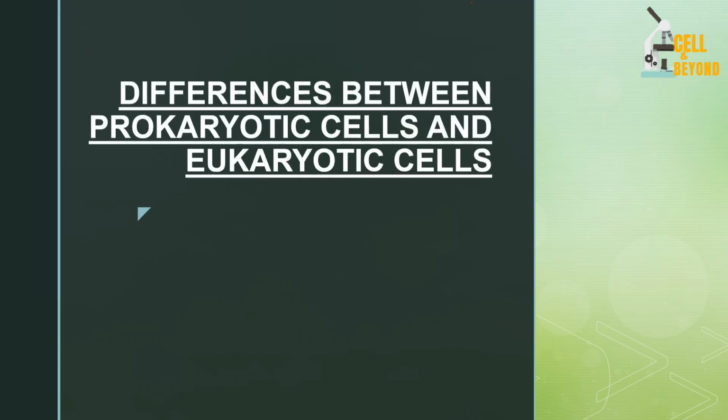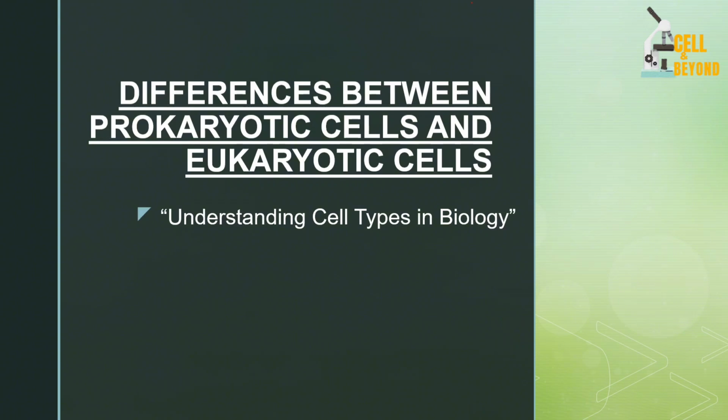Hi, welcome to class. Today we'll be looking at the differences between prokaryotic cells and eukaryotic cells. Now we'll be understanding the cell types in biology. Every living organism is made up of cells, alright? And these cells could be of two types, prokaryotic or eukaryotic. So I want you to just stick around and let's learn together.